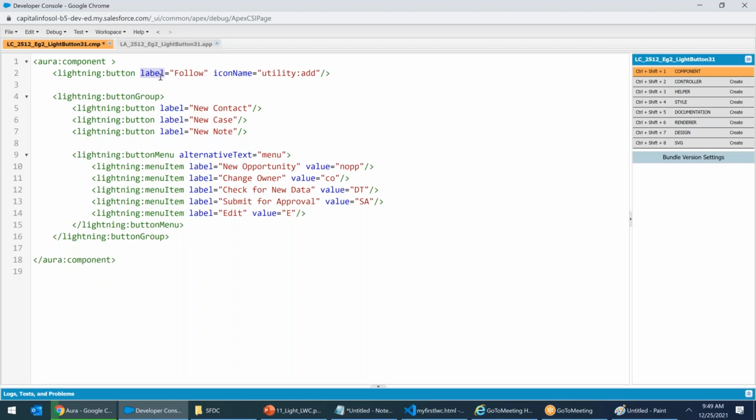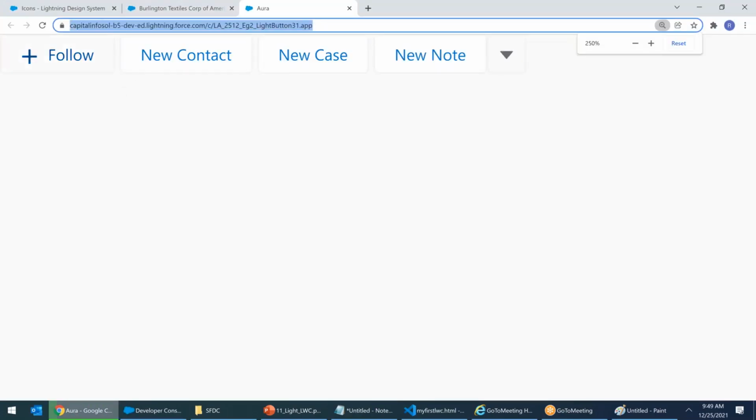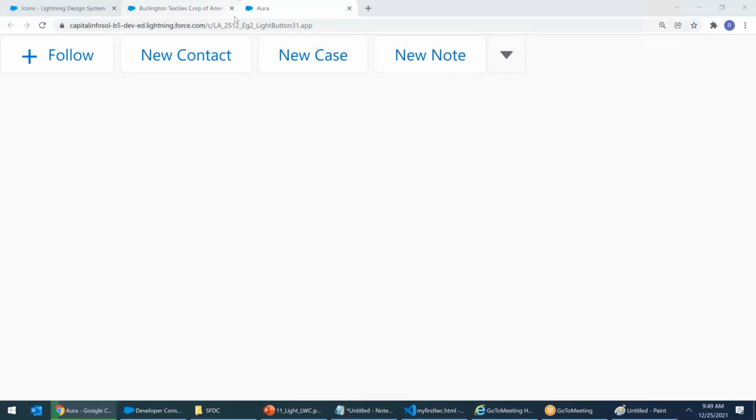Except follow, I kept it outside. Control S. Now I go ahead and refresh. Can you see body to body? There is a gap between new contact and new case, and between new case and new note. Can you see, guys? Yes or no? Now, next time when I refresh, there'll be no gap. Body to body touch, see? New contact to new case, no gap. New case to new note, no gap.